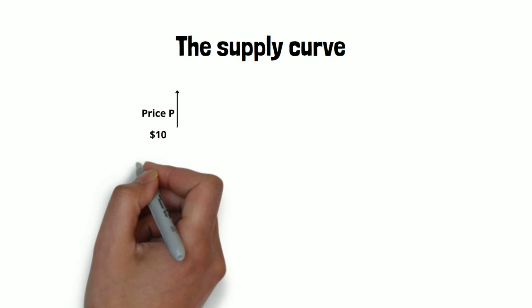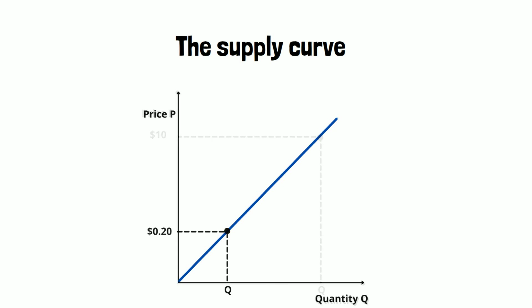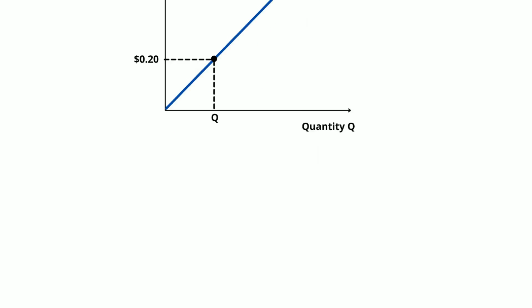Now that we know everything about the demand curve, let's draw the supply curve in the market for avocados next, which is upward sloping. Again, on the y-axis we have the price of avocados, and on the x-axis we have the quantity of avocados. This makes sense because when avocados sell for a high price, say $10, producers will be inclined to produce lots of avocados. However, when an avocado sells for only 20 cents, barely any producer will decide it's worth it to start growing avocados. So just as with the demand side of the model, changes in the price of avocados cause a shift along the supply curve.